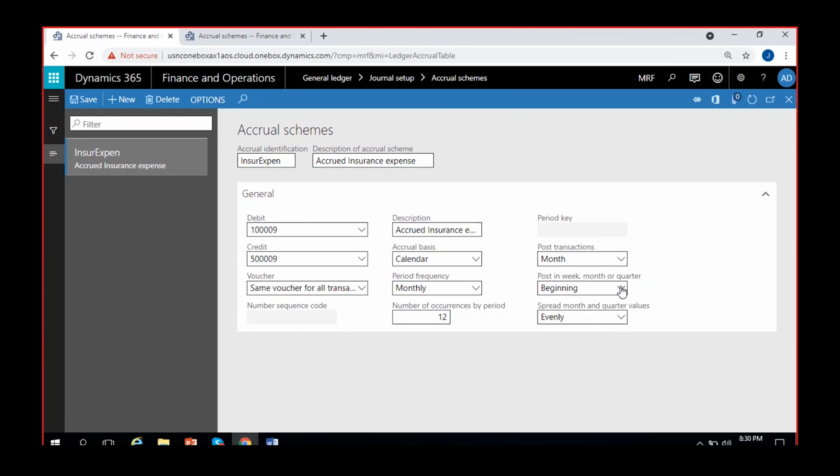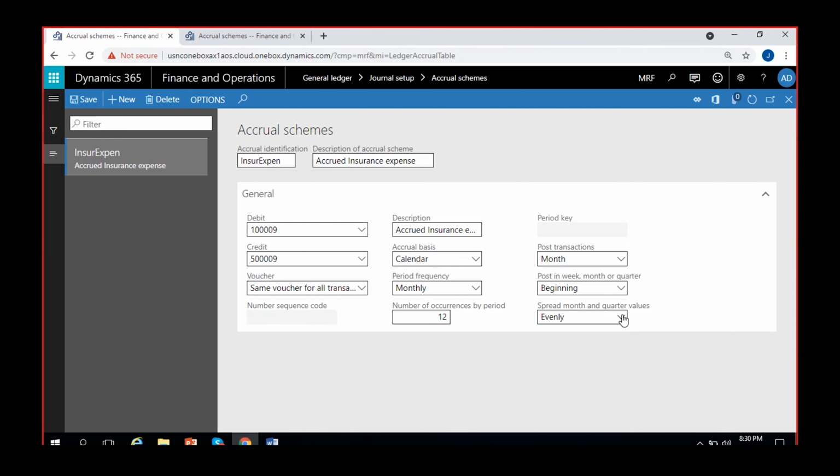So then the selection is at the beginning of the month, you want to recognize it as an expense or at the middle of the month or at the end of the month. It is your selection. So according to whatever you select, the transaction will be posted for first of January or middle of January or end of January, like that. Or in this every month, first of every month or middle of every month or end of every month. So I'm selecting beginning of every month.